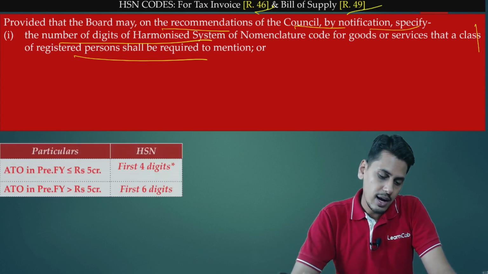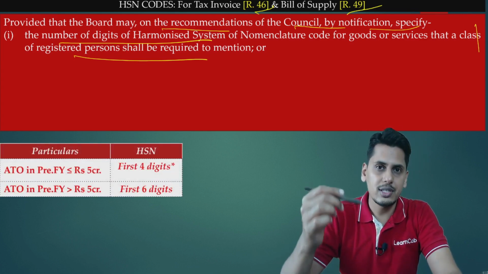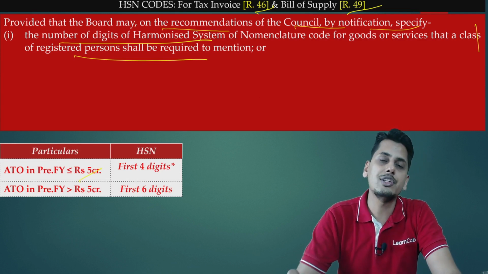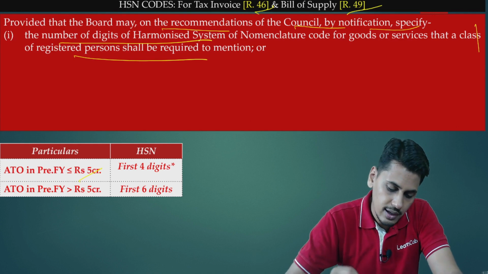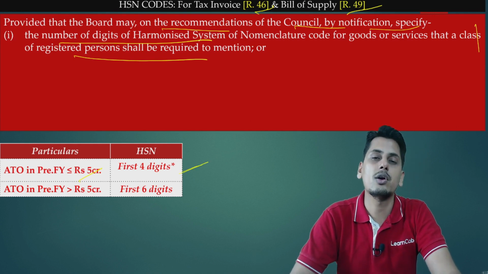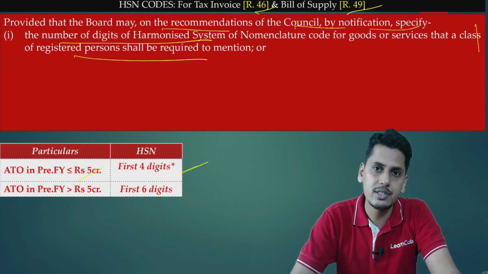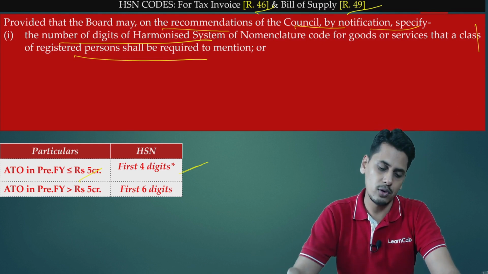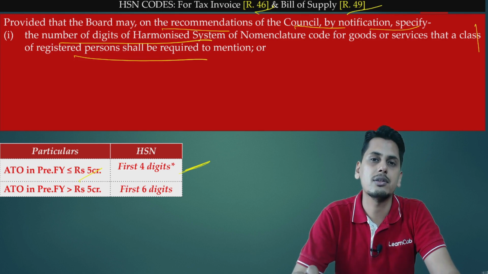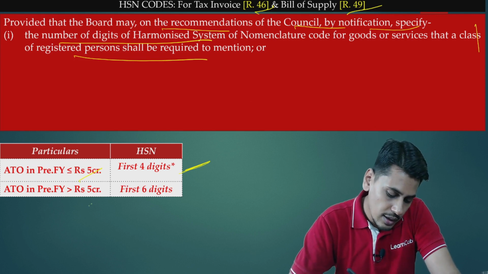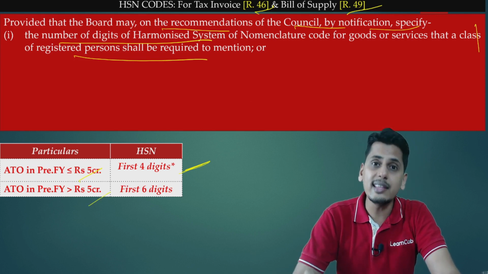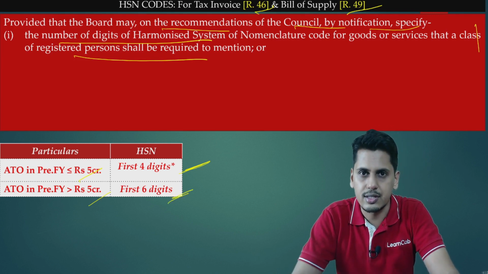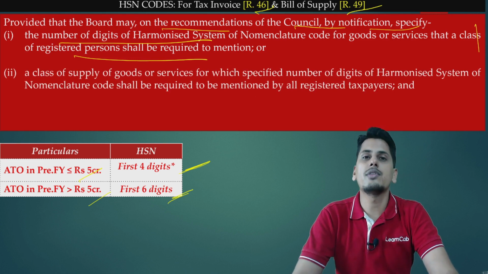So friends, the notification has come under this. Here it tells that if the ATO in the preceding financial year is up to 5 crores, then the first 4 digits are required to be mentioned. Out of the 8 digits, if you are a registered person whose ATO in the preceding financial year is up to 5 crores, you need to mention the first 4 digits. If the ATO in the preceding financial year is greater than 5 crores, then you will have to mention the first 6 digits. Clause 2 of the proviso.